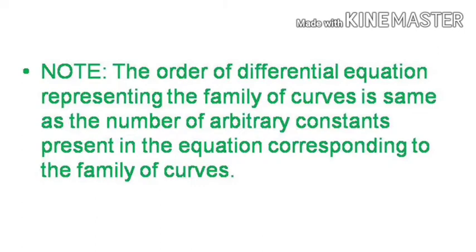Okay. So remember, the order of the differential equation representing the family of curves is the same as the number of arbitrary constants present in the equation corresponding to the family of curves. What I mean to say is, in the family of curves or in the function given, if there is one constant, you will get a first order differential equation. If there are two constants in your function, you will get a second order differential equation. The number of arbitrary constants will be equal to the order of the differential equation.